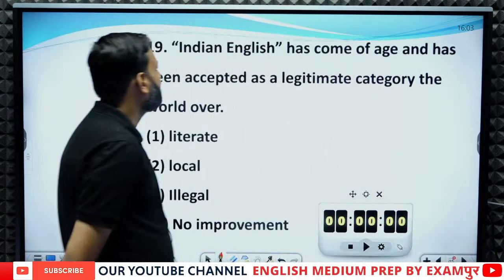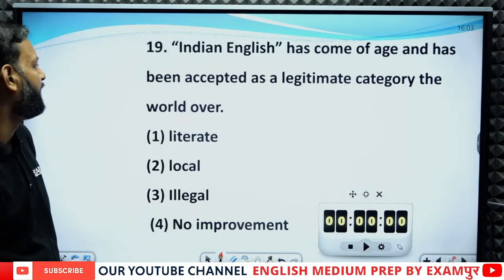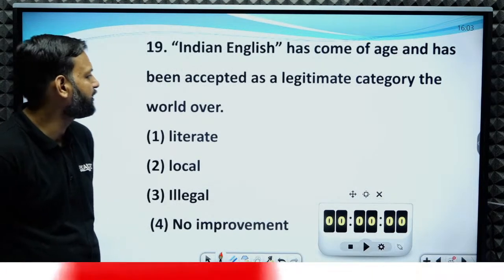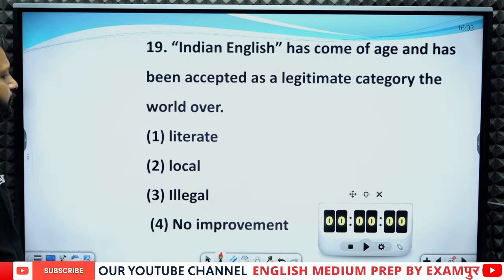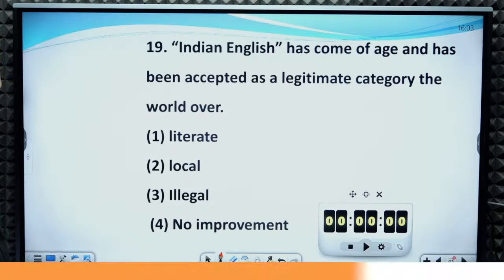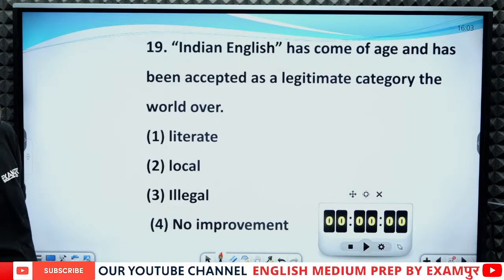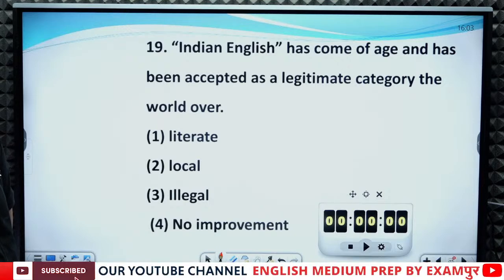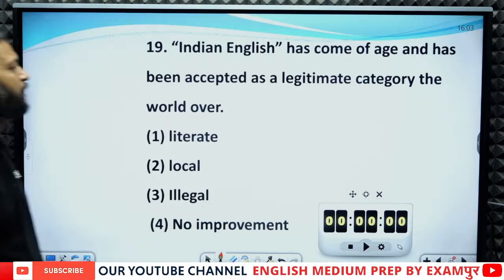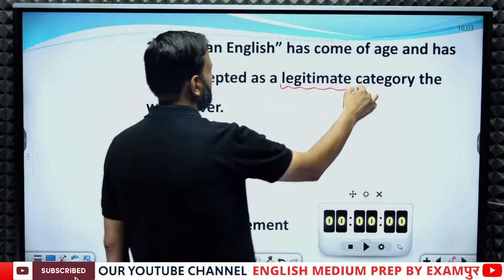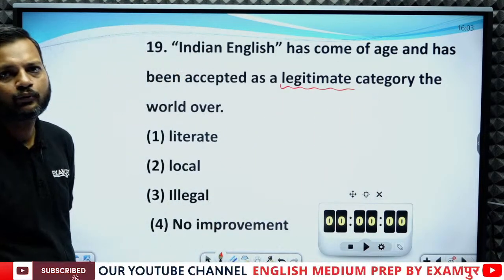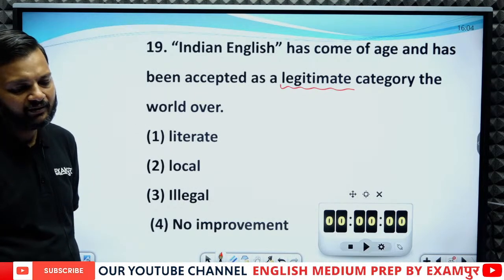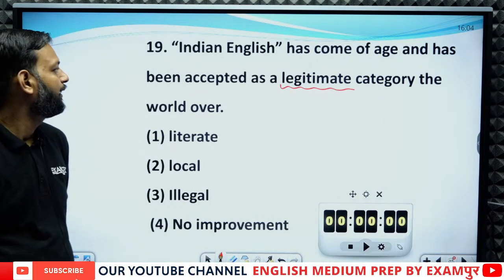Next sentence. Indian English has come of age and has been accepted as a legitimate category the world over. So here the word legitimate is the word that you might want to replace.